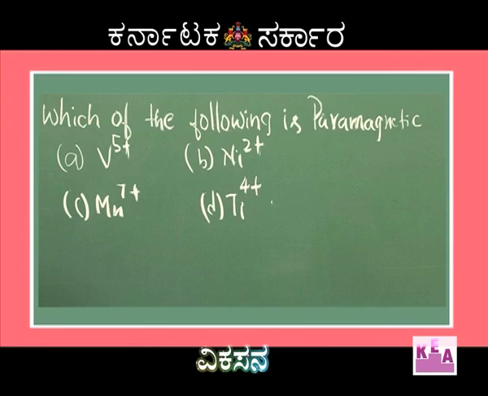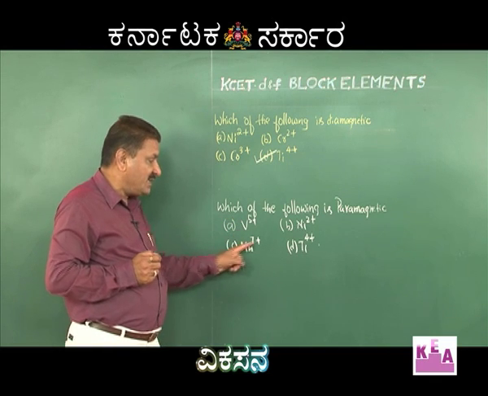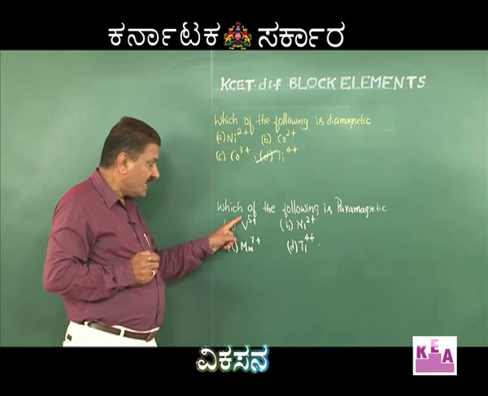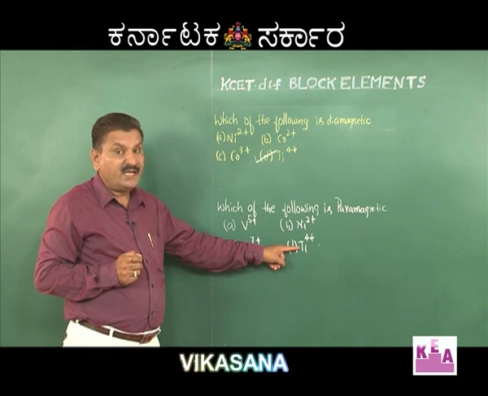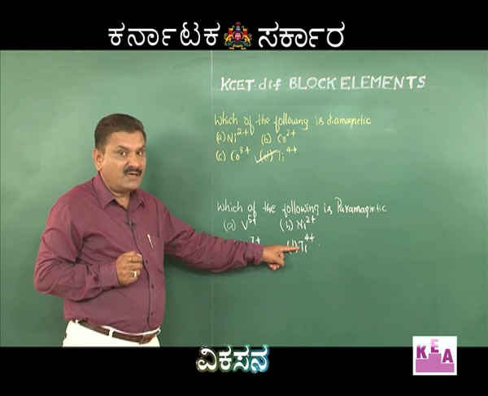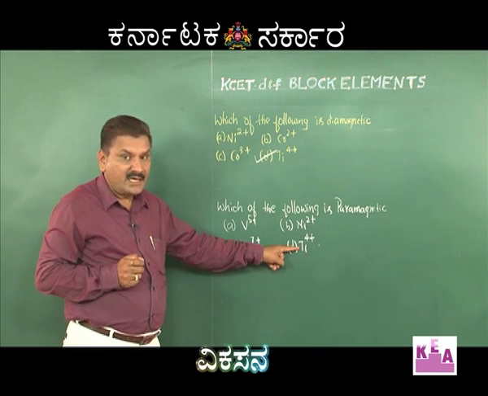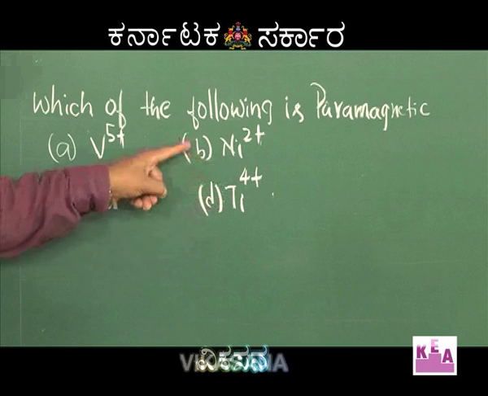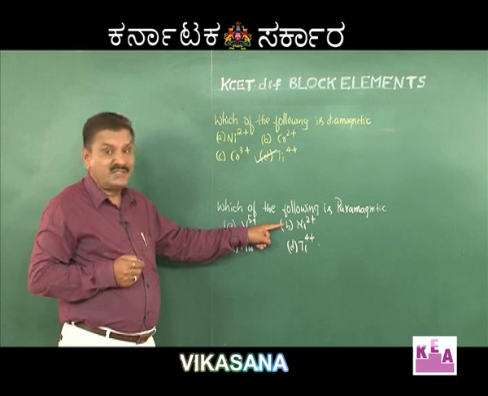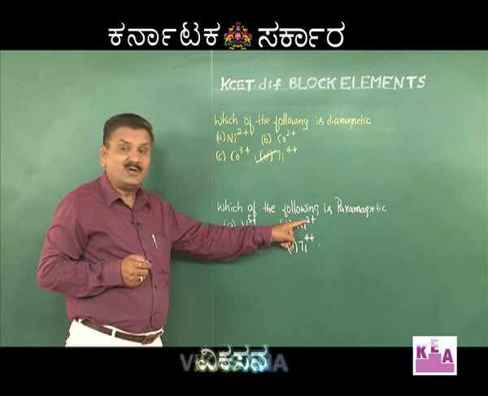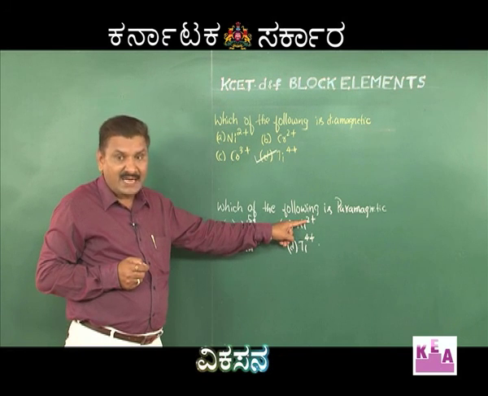Just now I said, if a transition metal ion is in its highest oxidation state, it does not have d electrons, it is repelled by the magnet, it is diamagnetic in nature. If a transition metal ion is in its lower oxidation state, it can have d electrons, it is attracted by the magnet.